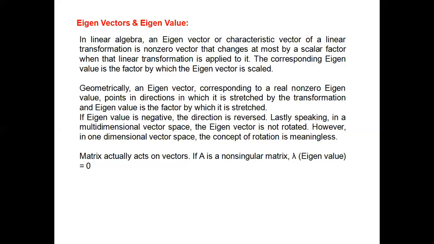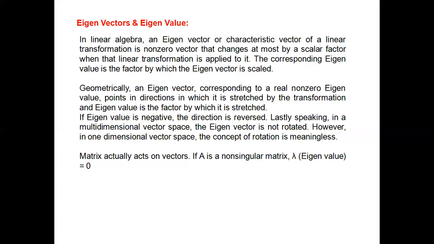If A is a non-singular matrix, as I mentioned in my earlier lectures, then the eigenvalue is 0. So, hope you have a clear idea of what an eigenvector and an eigenvalue are.